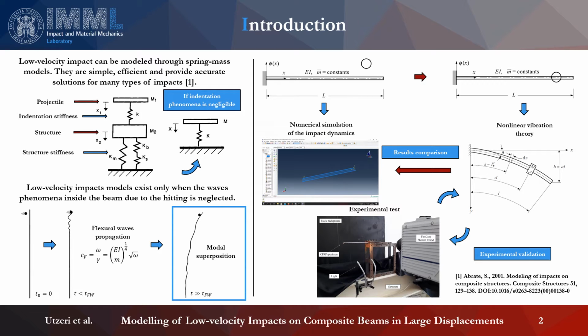In this study, the spring mass approach was used to describe the overall response of a slender cantilever beam, which undergoes projectile impact. The indentation phenomenon was neglected because the overall beam deflection reached large displacement during the impact because of the composite material property. In that way, the projectile mass was added to the beam and the structure stiffness was the flexural beam stiffness.